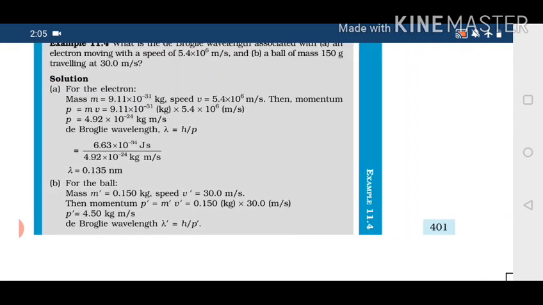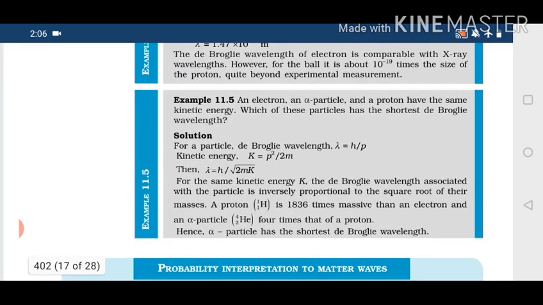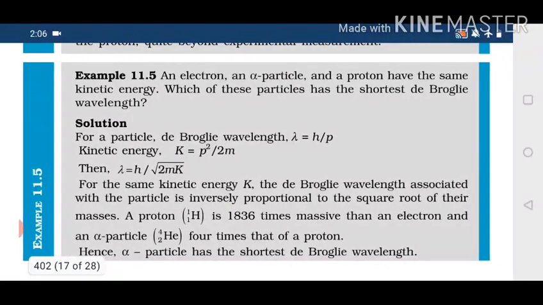Now let us see example number 11.5. An electron, an alpha particle and a proton have the same kinetic energy. So an electron is given to you, and an alpha particle is basically a helium particle.